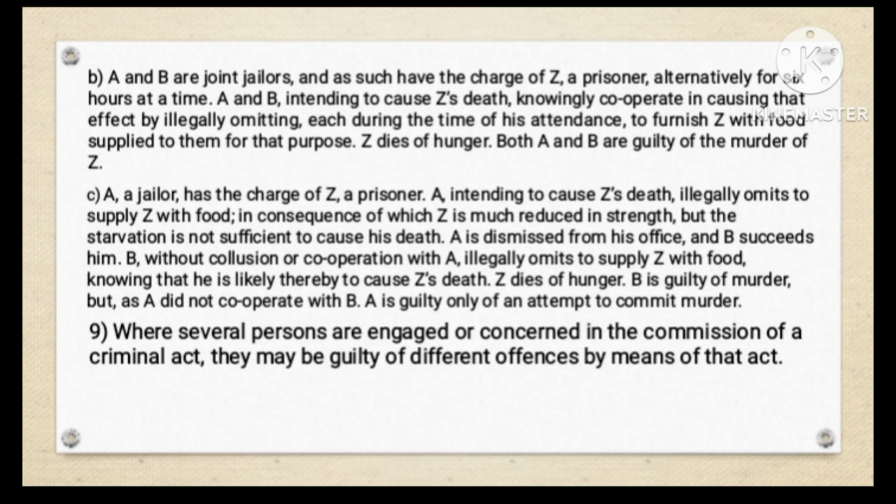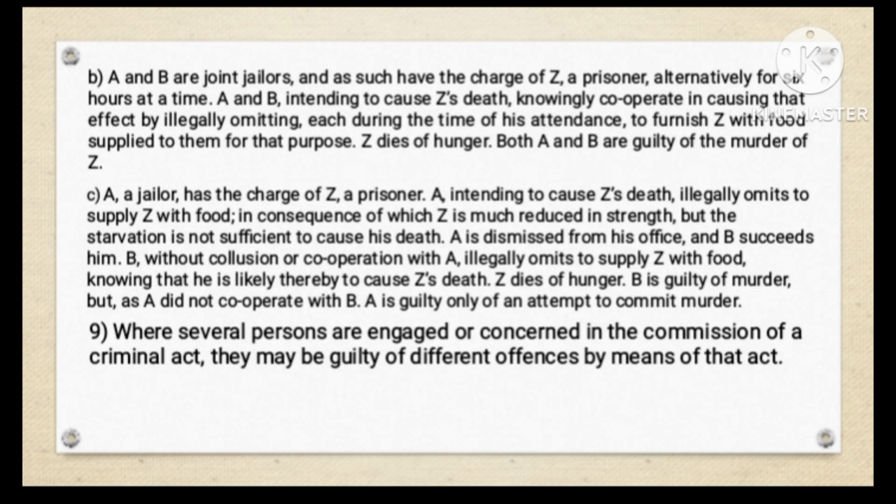B, without collusion or cooperation with A, illegally omits to supply Z with food, knowing that he is likely thereby to cause Z's death. Z dies of hunger. B is guilty of murder. But as A did not cooperate with B, A is guilty only of an attempt to commit murder.